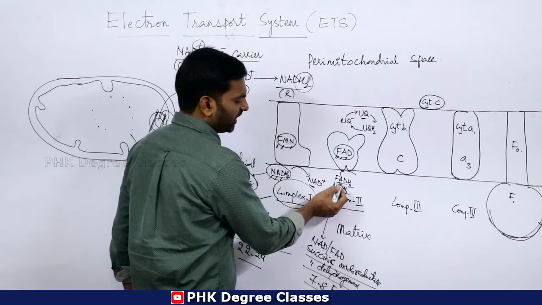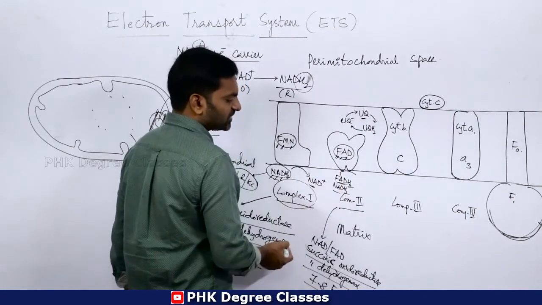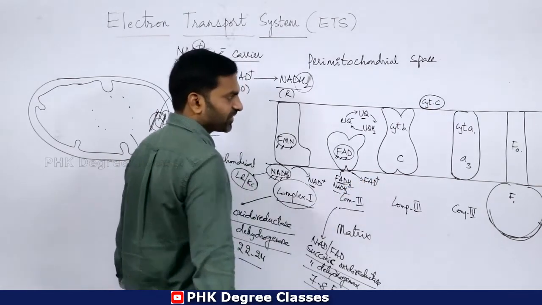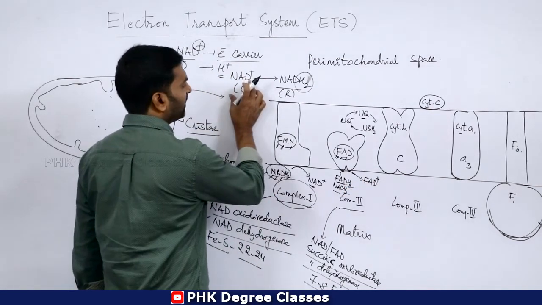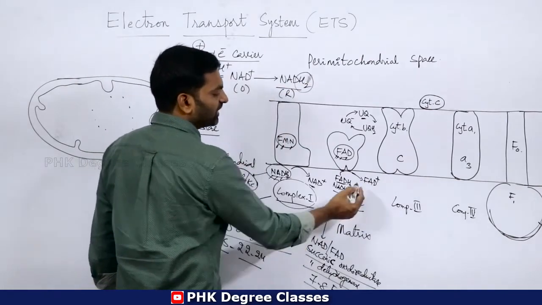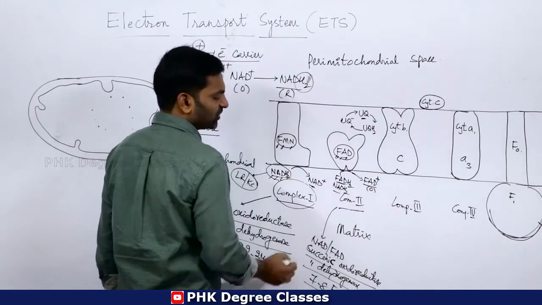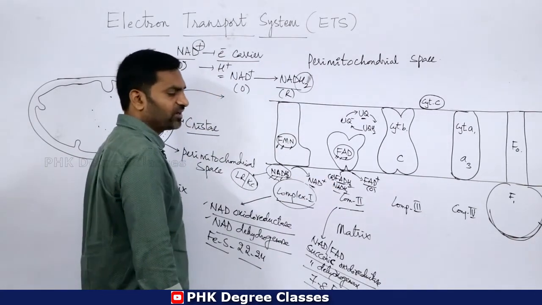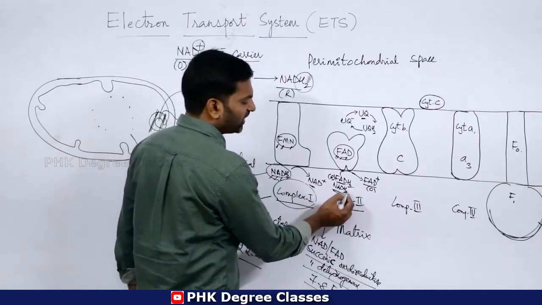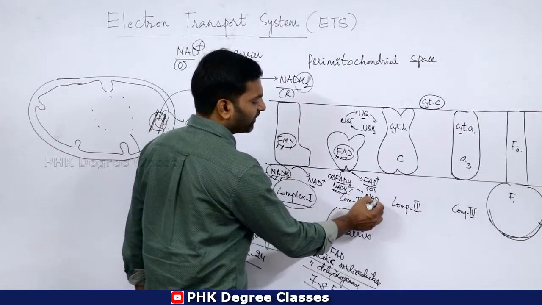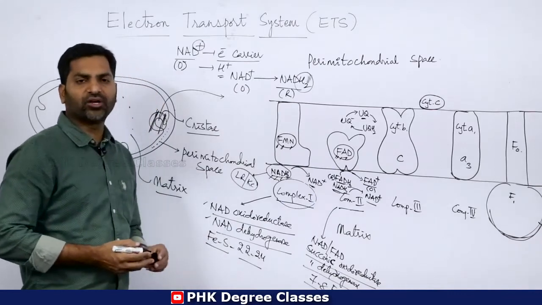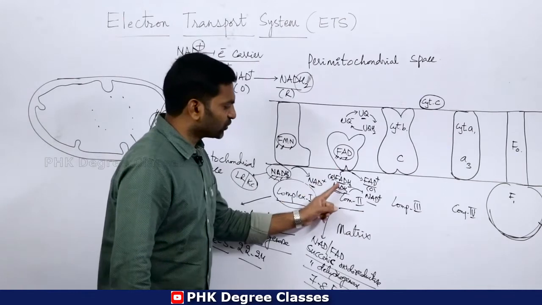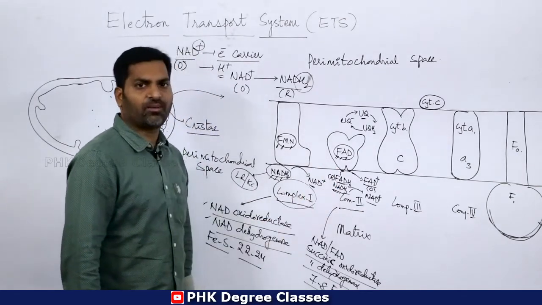For example, if FADH2 is involved in complex 2, FADH2 is converted into FAD. FAD is the oxidized state, and FADH2 means the reduced form of flavin adenine dinucleotide. Then NADH2 is converted into NAD plus, meaning the reduced form is converted into the oxidized form. So this is the information regarding complex 2.